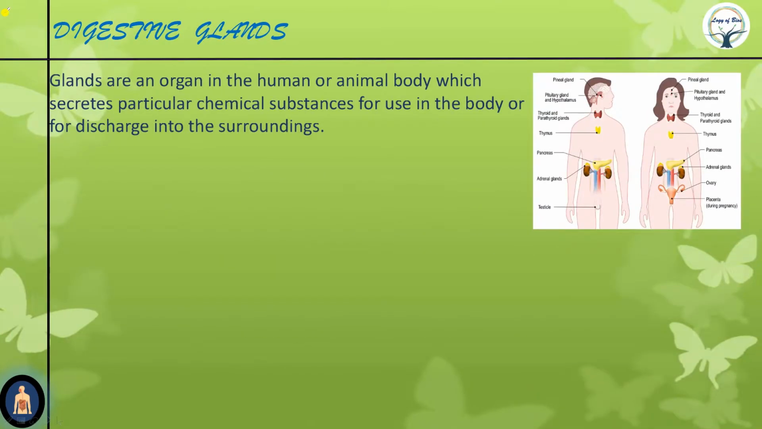Now, digestive glands. Glands are special organs in the human or animal body which are able to secrete particular chemical substances. These chemical substances can be hormones or enzymes or anything. So glands are particular organs in the human body which can secrete particular chemical substances.